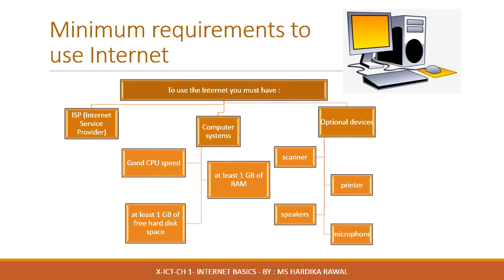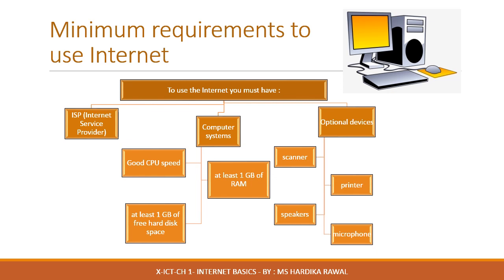Many more devices can be added for extra capabilities. Once you have the basic requirements, you will be able to surf the internet and use the email. The basic requirements are: a computer with a good CPU speed is the prime requirement to access the internet. This can be a normal desktop or a laptop. This computer will act as the client or the workstation.